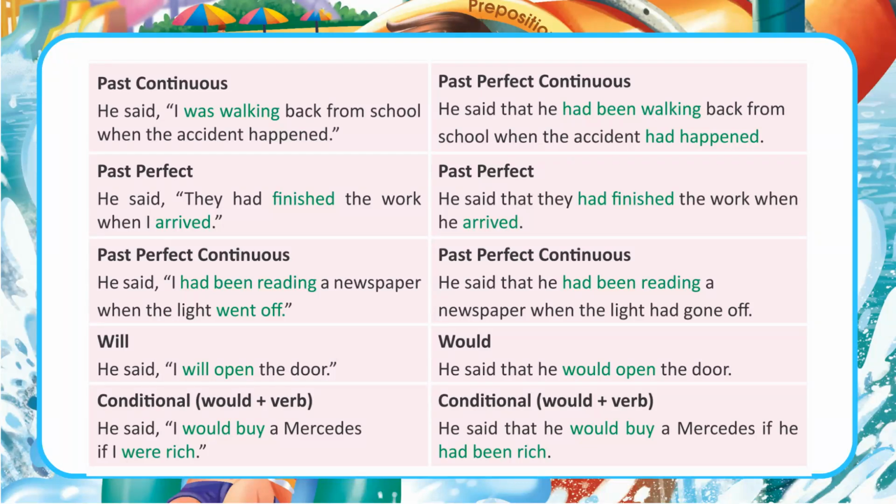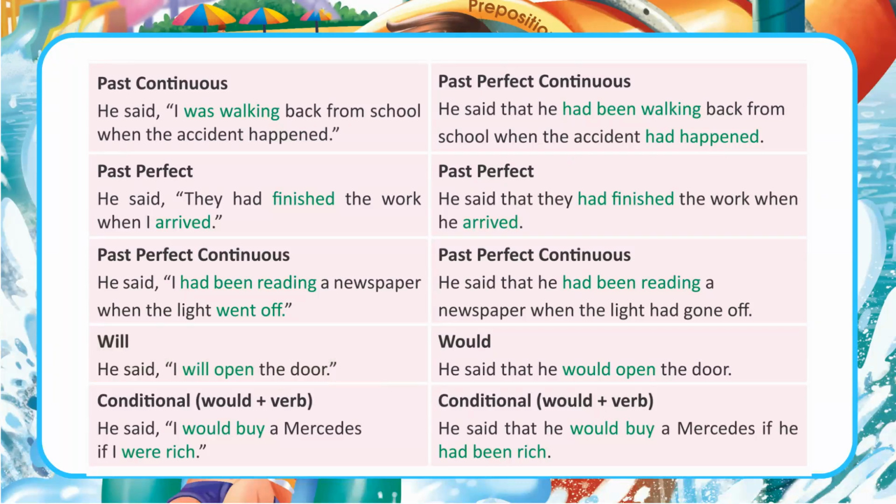Past continuous. He said, I was walking back from school when the accident happened. Past perfect continuous. He said that he had been walking back from school when the accident had happened. Past perfect. He said, they had finished the work when I arrived. Past perfect. He said that they had finished the work when he arrived. Past perfect continuous. He said, I had been reading a newspaper when the light went off. Past perfect continuous. He said that he had been reading a newspaper when the light had gone off.